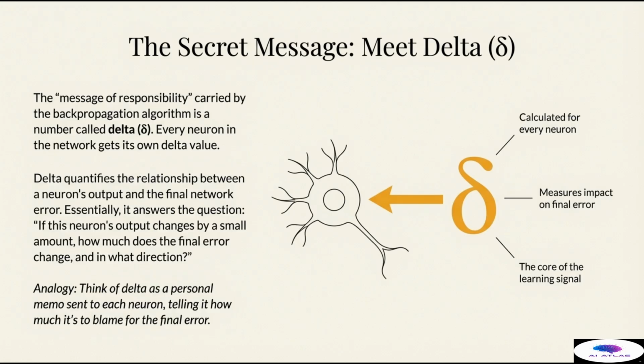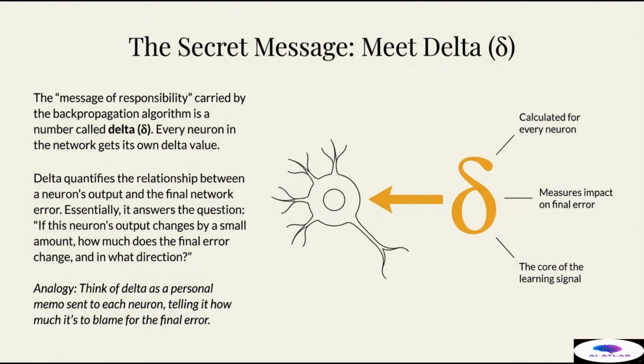Essentially, it is a mathematical calculation that answers a critical question for that neuron. If this neuron's output changes by a small amount, how much does the final network error change, and in what direction? This allows the network to measure the sensitivity of the overall error to that specific neuron's action. It's a measure of blame or responsibility.